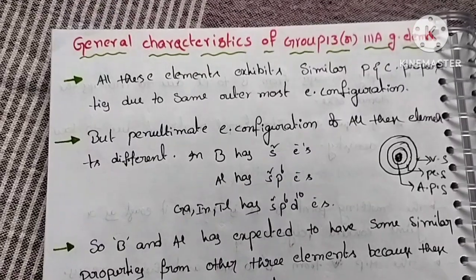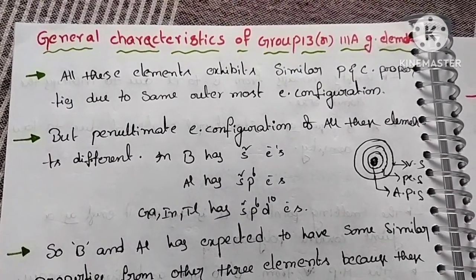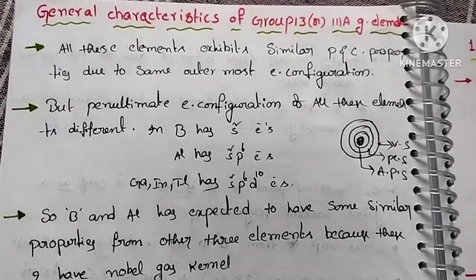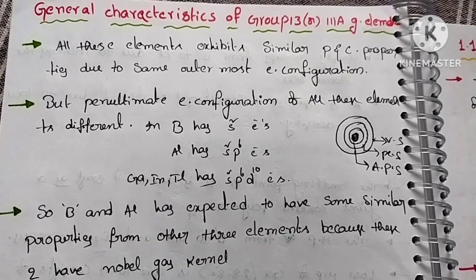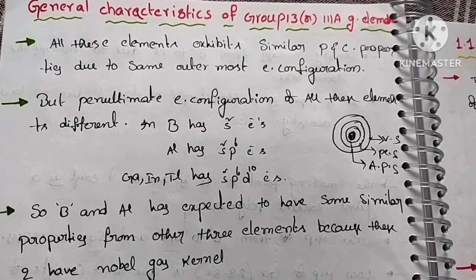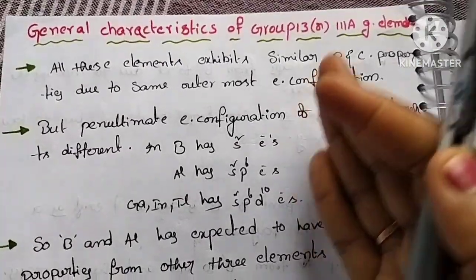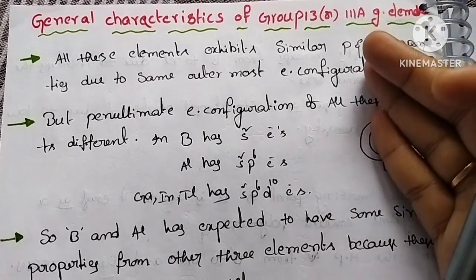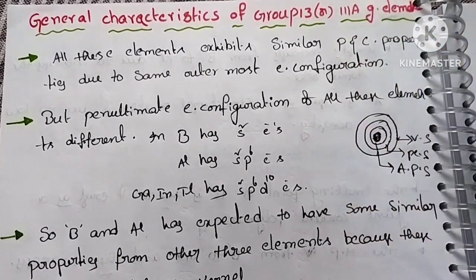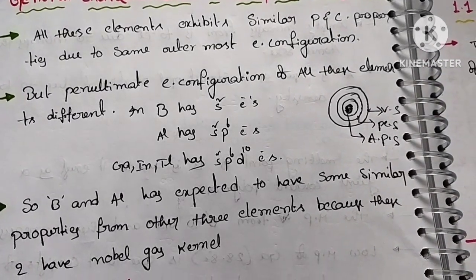Next, coming to general characteristics of group 13 elements or third A group elements. So here the general characteristics: these group 13 elements exhibit similar physical and chemical properties. Similarly, group 14 elements exhibit similar properties and group 15 elements exhibit similar properties.